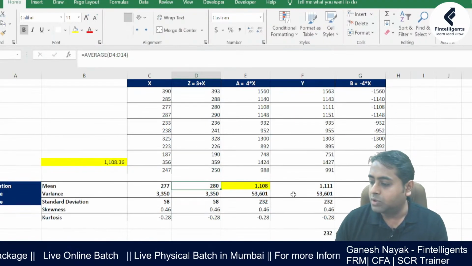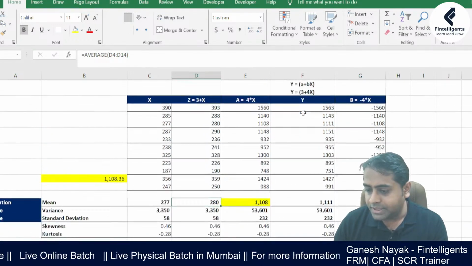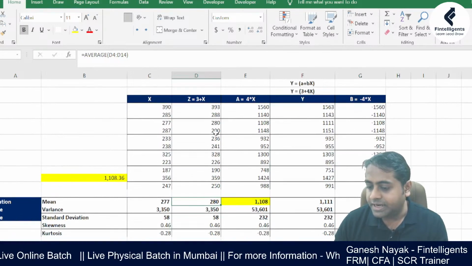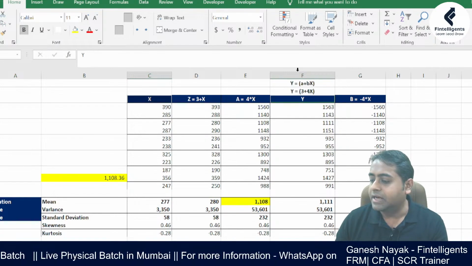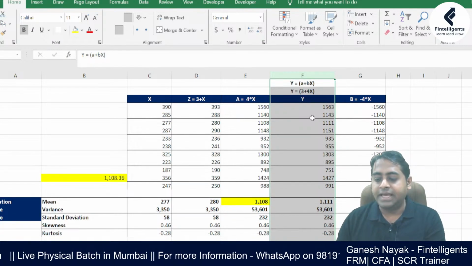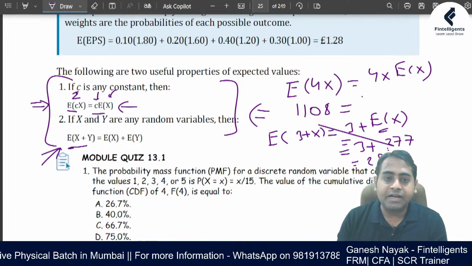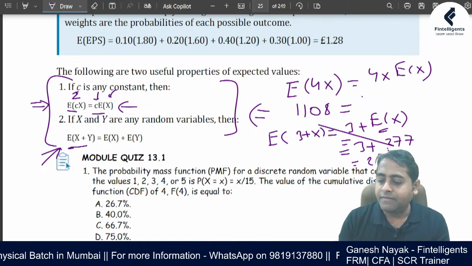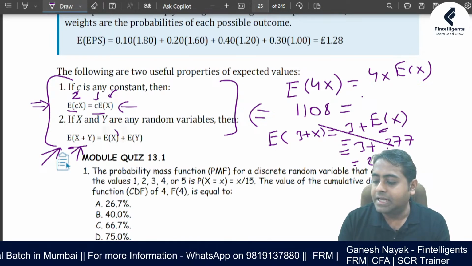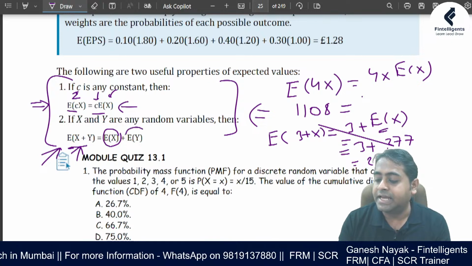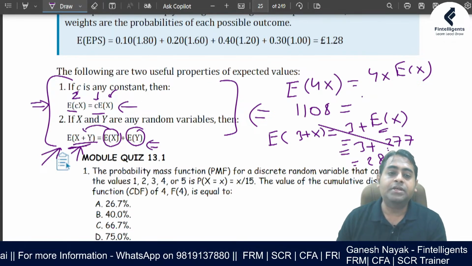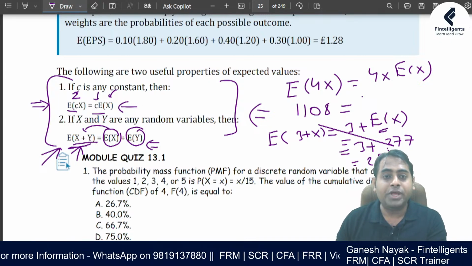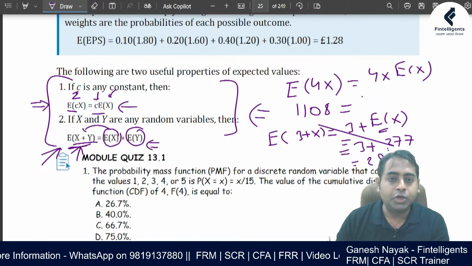There is an example also over here. One second, I have not created an example as such, but I can create, say, x and y, and I can create a new random variable from that x and y. Suppose that random variable is e, which is a combination of this. I can take the average of x and the average of y, add them, and I'll find that it exactly matches the expectation of that new variable. That is a concept that you need to be clear on.